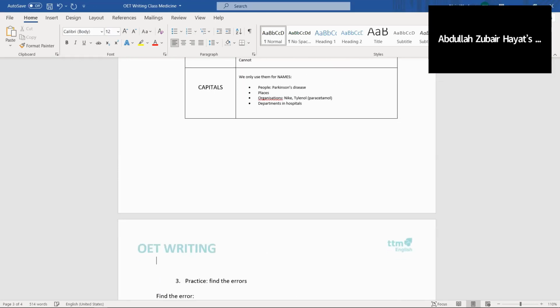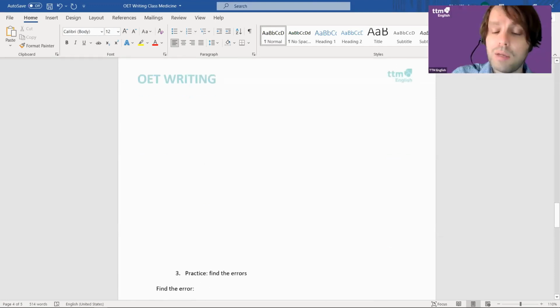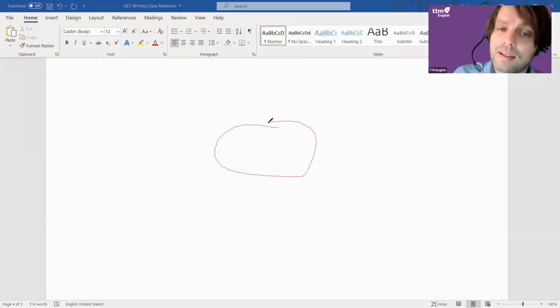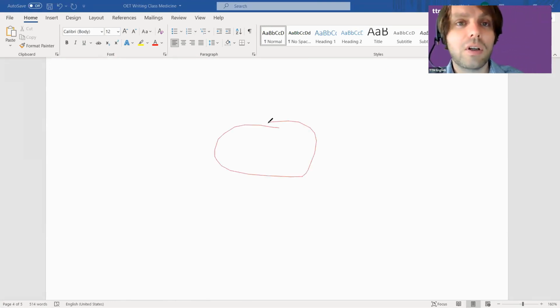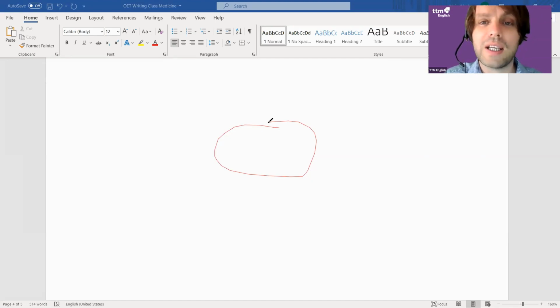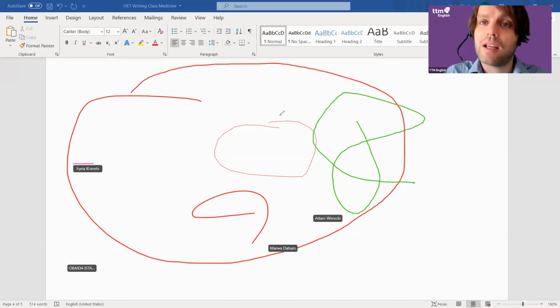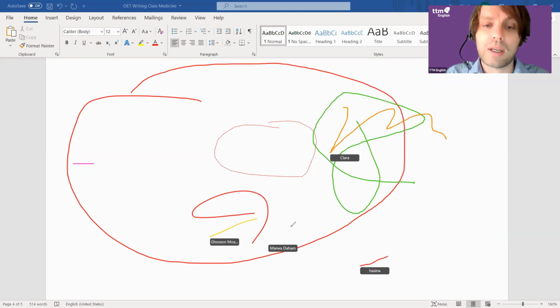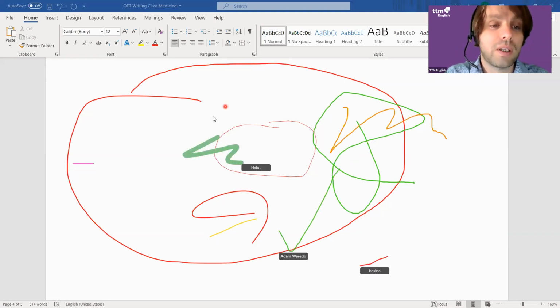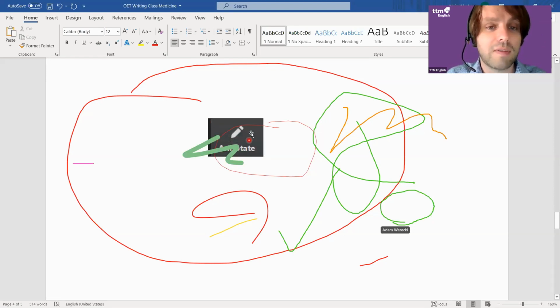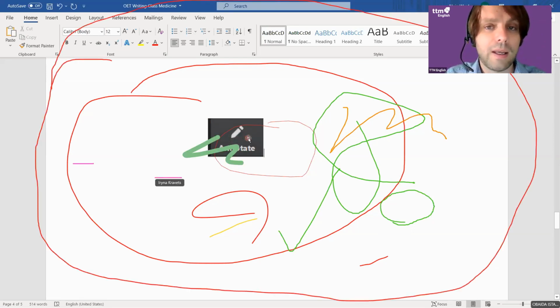Before we do it, I need to ask you, can you practice drawing on my screen? Because when I say find the errors, I would like you to find them like that. If you look at the top or the bottom of the screen, you'll see a little pen. It says annotate. Yeah, there you go. Just practice now to make sure you can do it. If you're on a phone, unfortunately, it's not very accurate, or sometimes it just doesn't work. Okay, here we go.